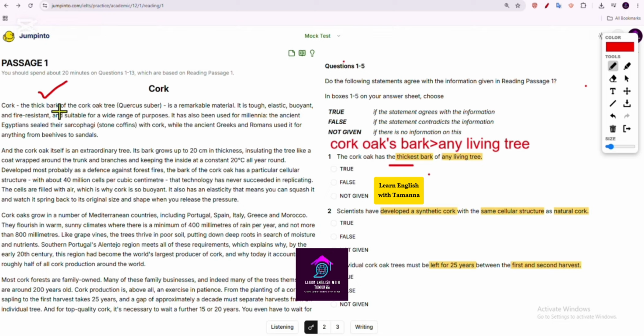As the information is not given here, like they haven't mentioned anything regarding this comparison, hence we are going to select the answer Not Given. I hope this is clear to you. Okay, now we will be moving to the next question.